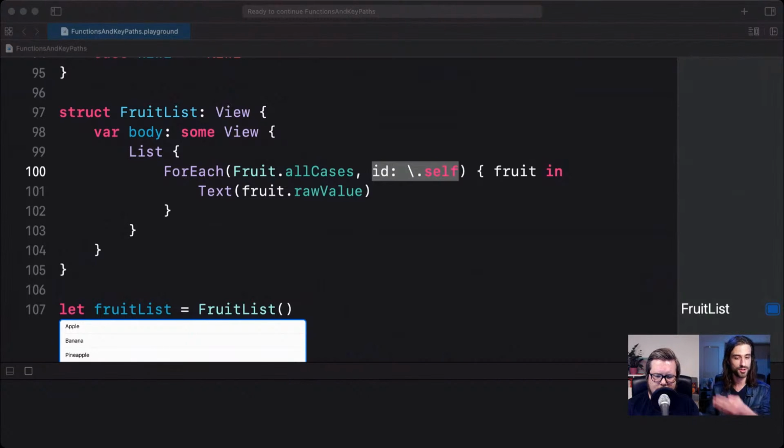It's the KeyPath that when you invoke it on an instance, you just get back the instance. Right, exactly. It's really useful for cases like this where you want to tell some framework, in this case SwiftUI, that you're referring to the self, the same value that you're dealing with. So yeah, it's really useful.